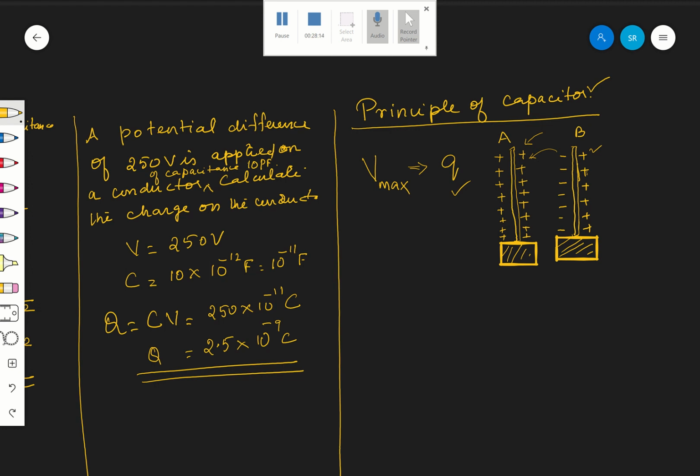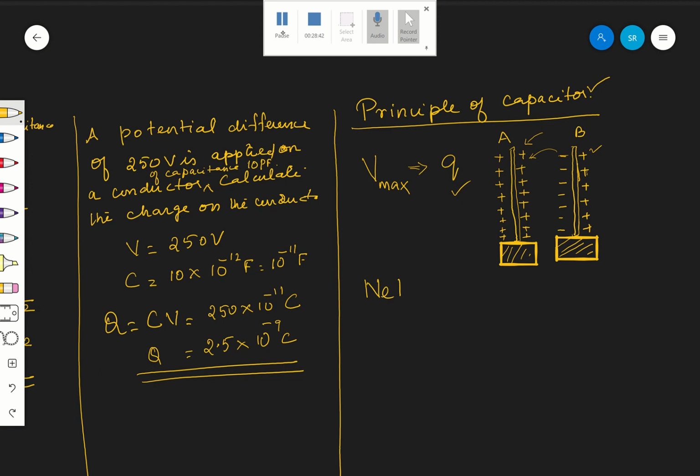But which is more effective here? Negative charge only. Why? Negative charge is closer to A than the positive charge on B. Okay, therefore what will happen? Which is highly influential here? Your negative charge is having a lot of influence on A's charges than the positive charges on B. Therefore what will happen?